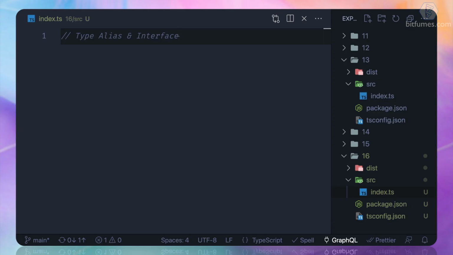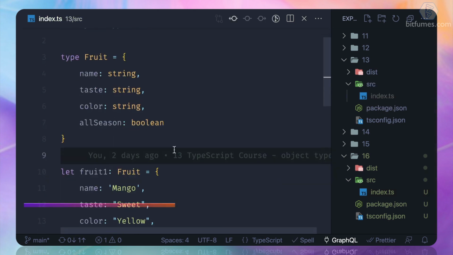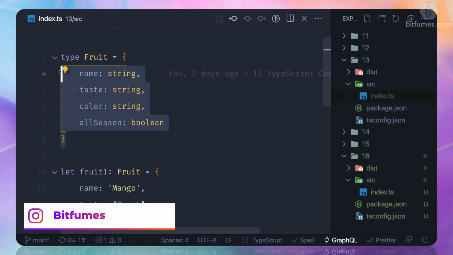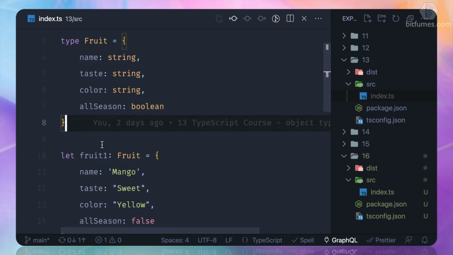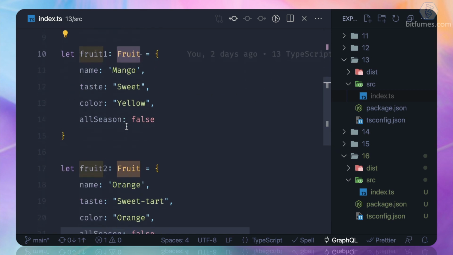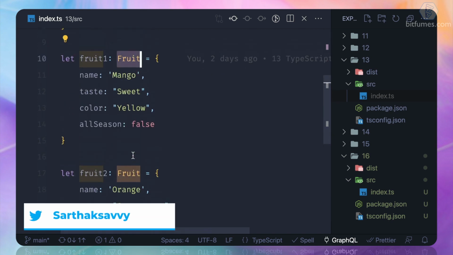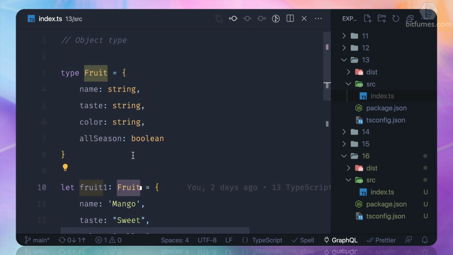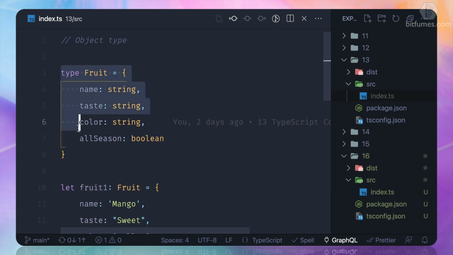The alias and the interface in TypeScript is actually a day-to-day useful thing. Remember, in the 13th episode, we saw this thing. This is the type alias we have created. Why? Because we need to define the same kind of type 2 times, or I can say more than once. So we have defined something like that.